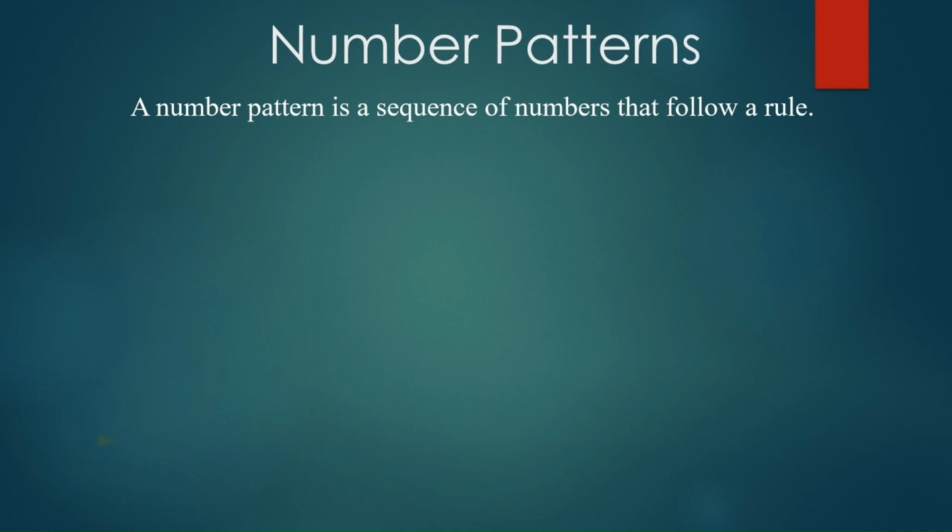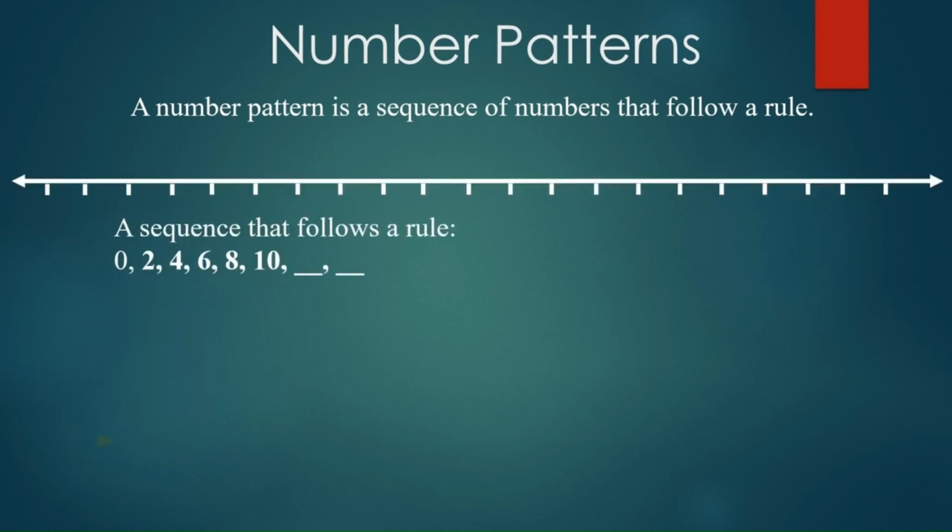Now let's look at a sequence that follows a simple rule. Here is a number line starting from 0. And the sequence is 0, 2, 4, 6, 8, 10. So what is the next number? By adding 2 each time, after 10 it is going to be 12 and then 14.